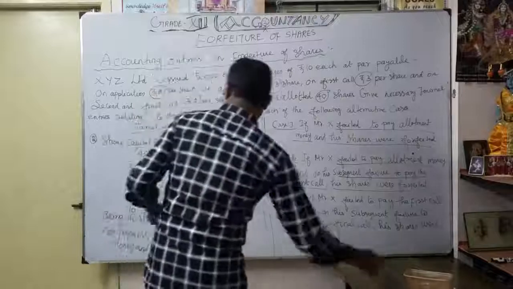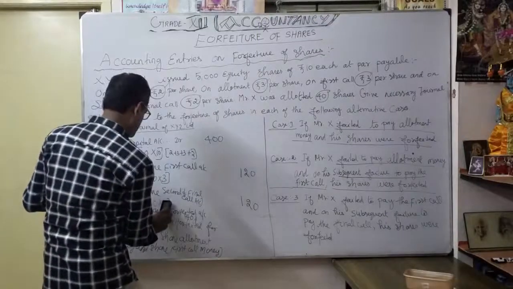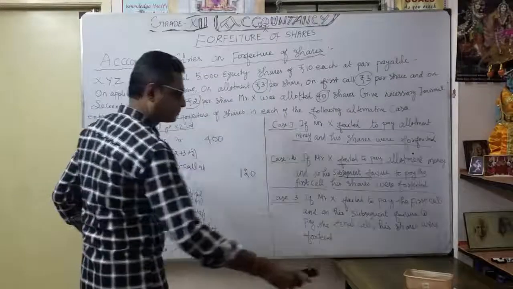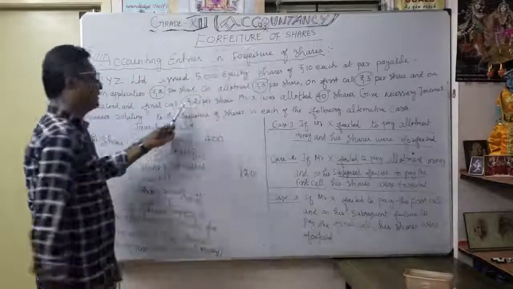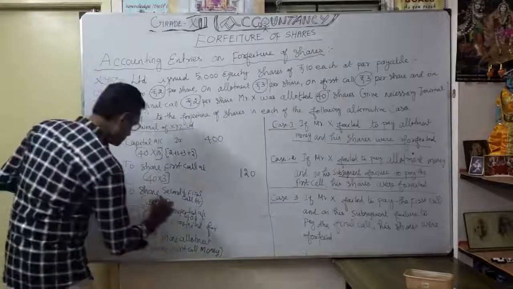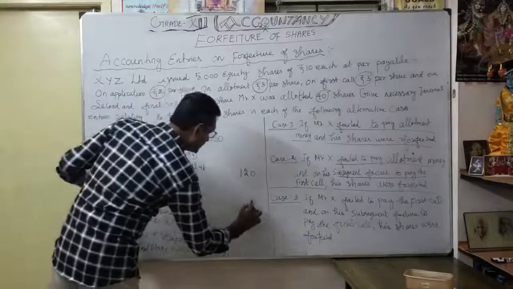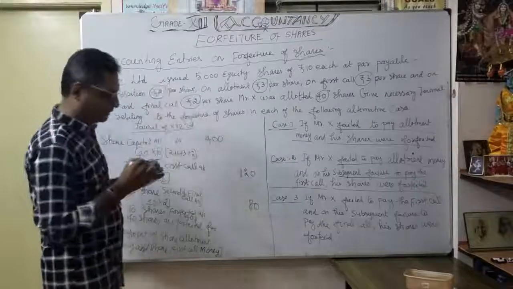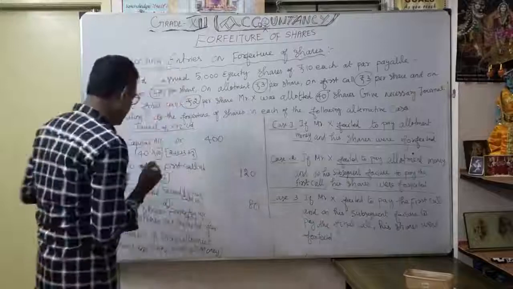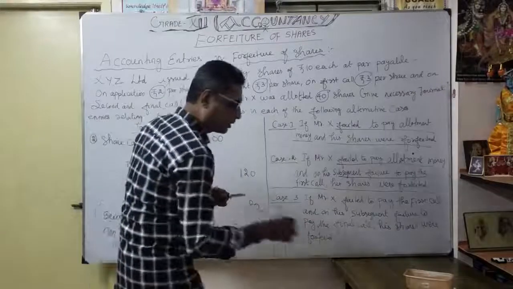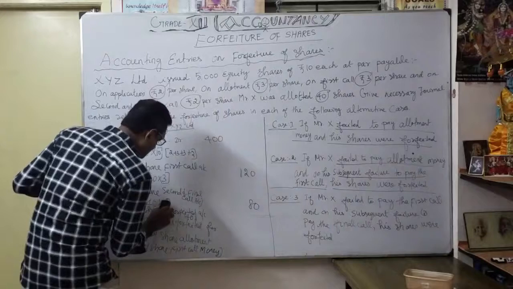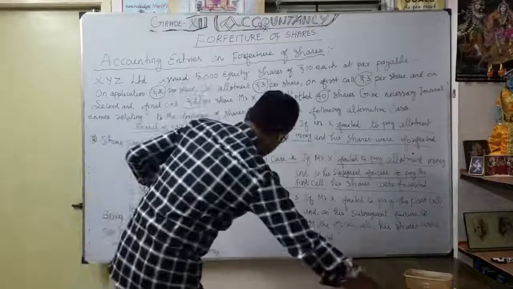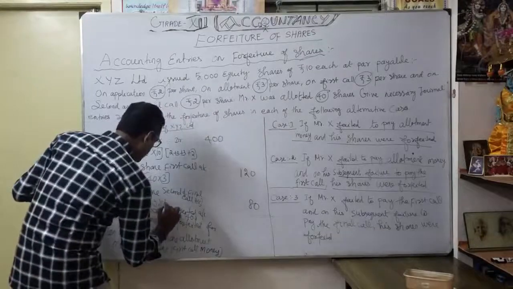Second call 2 rupees. So 80. So shares forfeited how much? They paid application 2 rupees. They paid allotment money 3 rupees. So totally 5 rupees. So now the company took over 5 rupees on each share. So 200 rupees goes into forfeit. So 40 into 5 rupees.